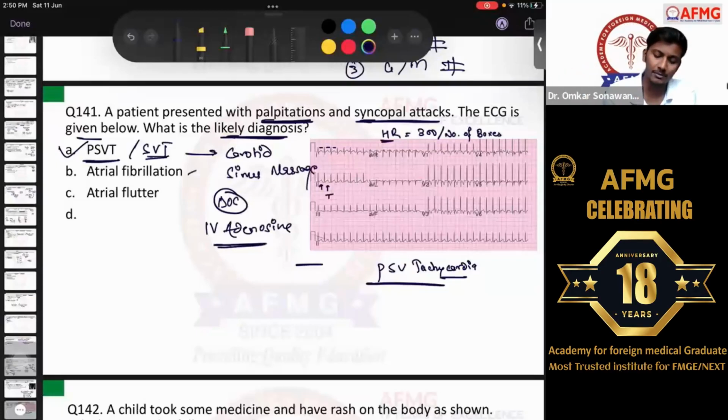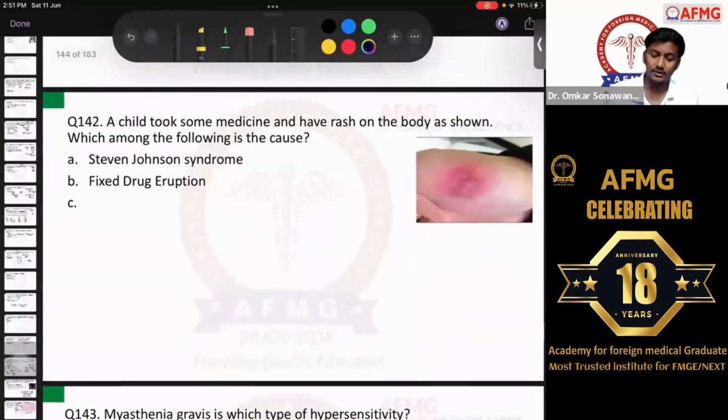That we have discussed. Atrial fibrillation, atrial flutter. In flutter, usually we know there are normal QRS complexes, there is a normal RR interval, but the problem is there would be sawtooth waves. Here no sawtooth waves are usually seen.